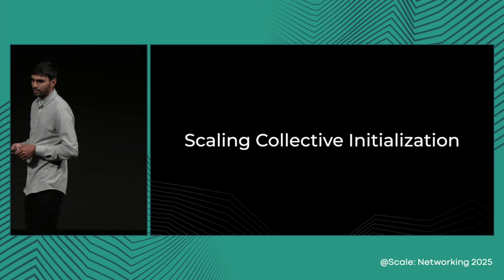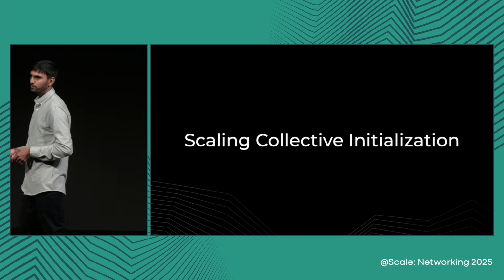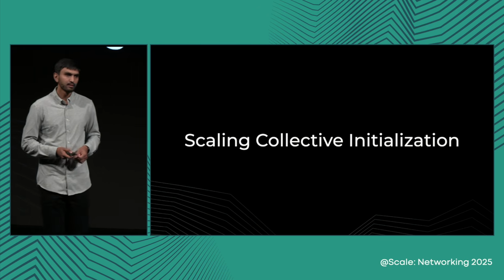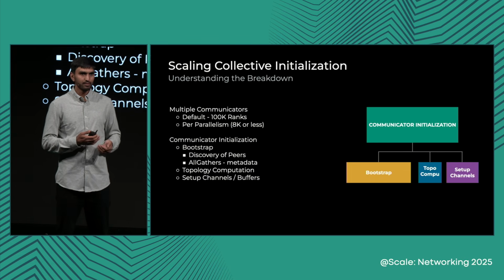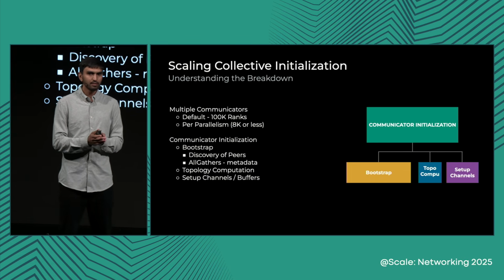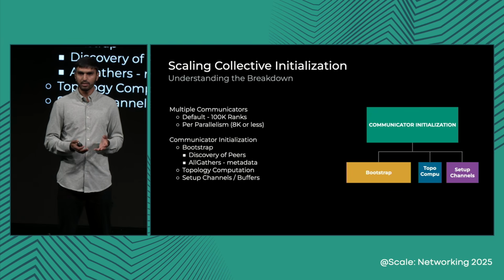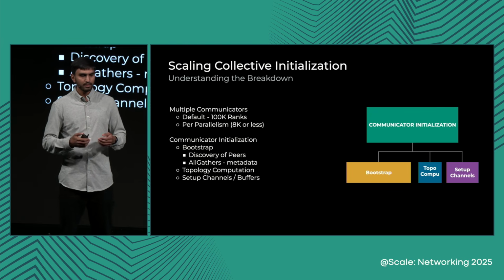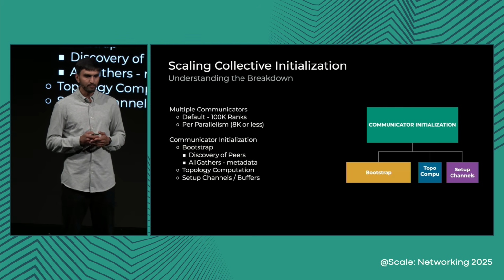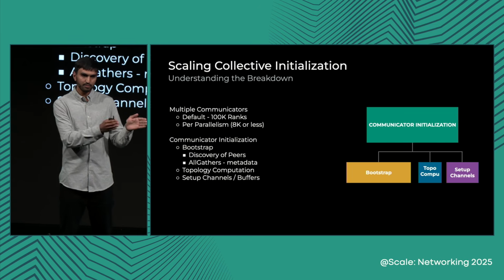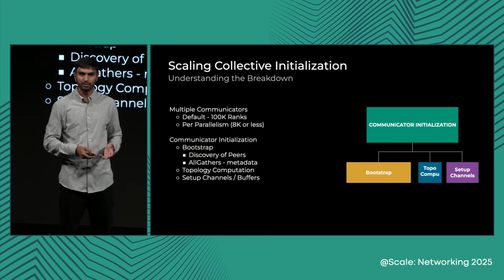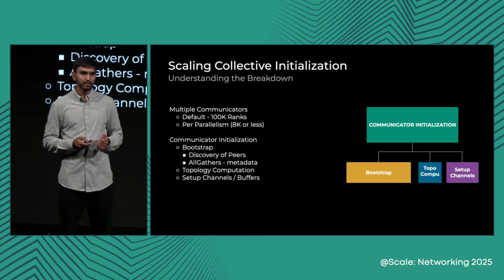So let's take a look at the collective initialization and a few of the notable improvements that we made here at Meta. Collective initialization often requires creating multiple communicators, which are an abstraction over the communication patterns that GPUs require: all-gather, reduce-scatter, all-to-all. There is one global communicator created that encompasses all the ranks that are part of the job. And there are multiple sub-communicators created, often mapping to each of the parallelisms.